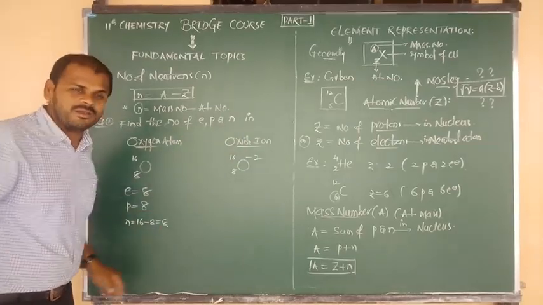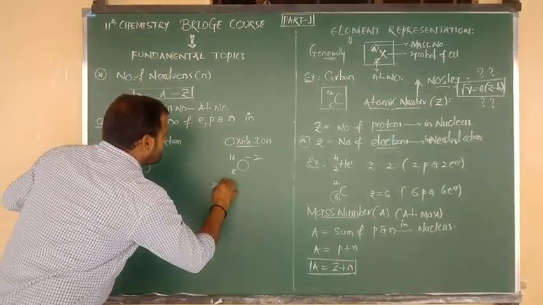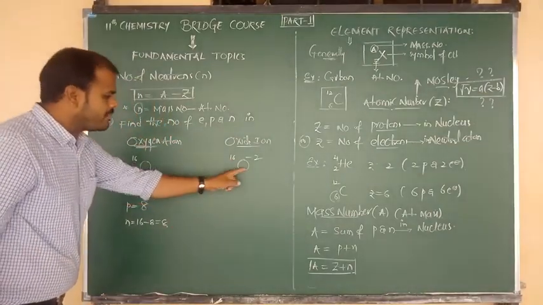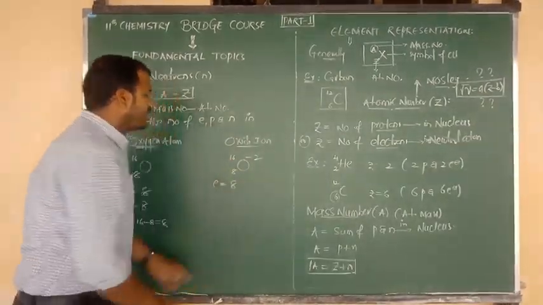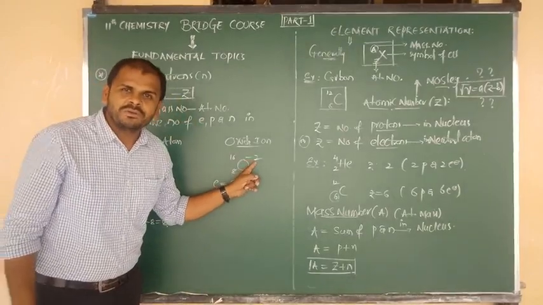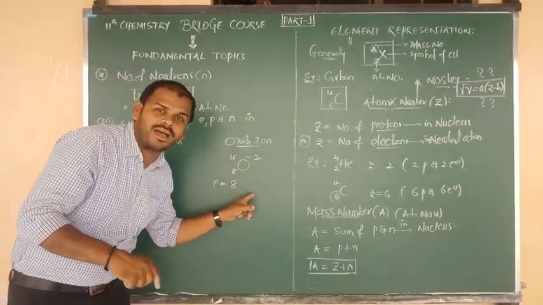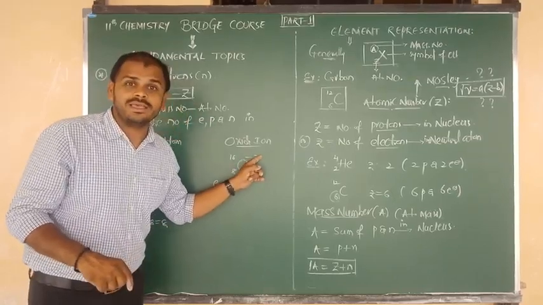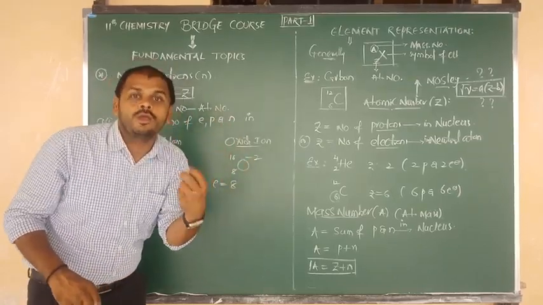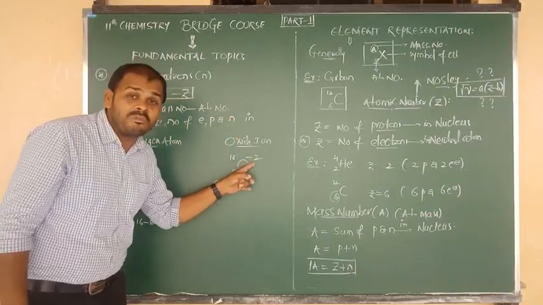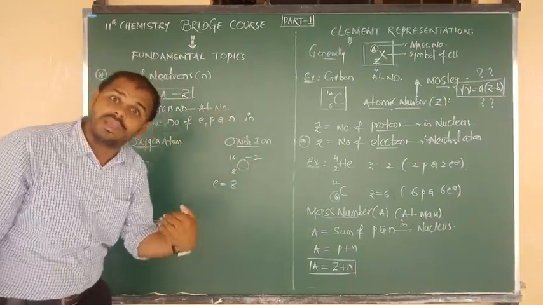Now the respective ion. The atomic number Z is 8, so the number of electrons would be 8, but what is the charge? Here the charge is minus 2. Minus 2 does not mean you should subtract 2. Here the meaning of minus 2 is that oxygen gains 2 electrons. Oxygen actually contains 8 electrons, but due to minus 2 it gains another 2 electrons.